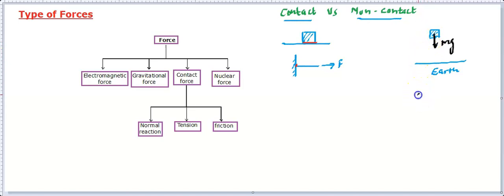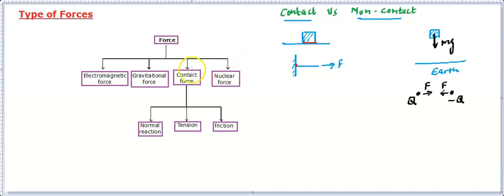Another example that you will be studying later on, or in 10th you might have gone through. If there is a charged particle and there is another charged particle, even though you are not placing them side by side, that means you are not making them in contact, still they are going to interact. If they are opposite sign, then you will find they are going to attract each other, or whatever the rules are. Rules we can learn later on, but the point is there is going to be interaction even if they are not in contact. Such forces are called non-contact forces. If the force is coming due to contact, they are called contact forces, right?